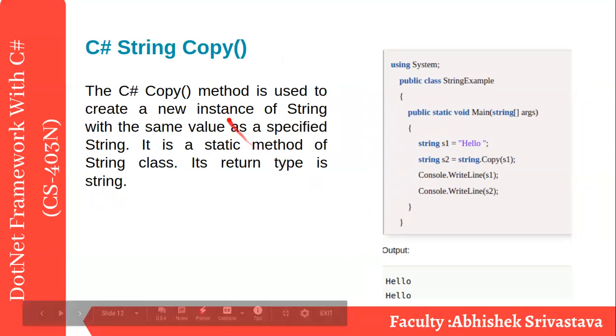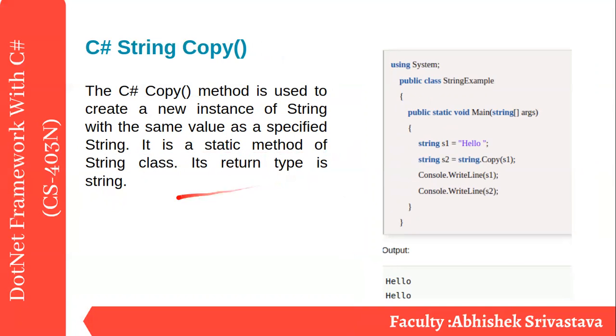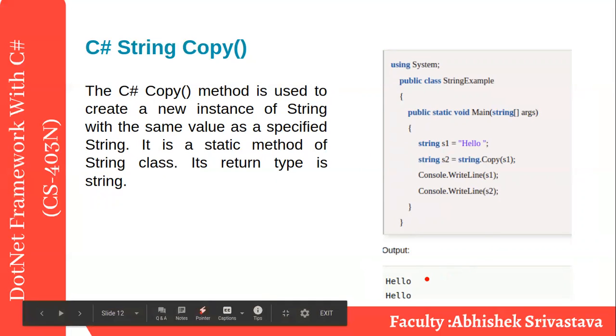Now, string copy. What does the string copy method do? It creates a new instance of a string with the same value as the specified string. It is a static method of the string class. Its return type is string. Check this one. See, I am not directly manipulating the string value because it is immutable. So string dot copy of s1 means create a copy of this one and allocate it in s2. So you have s1 and you have s2, but both point to different memory locations. All right.